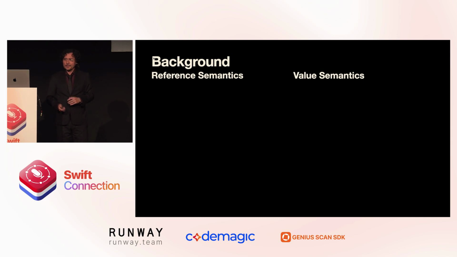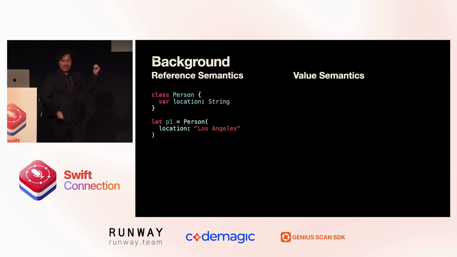This is a quick review of reference semantics and value semantics. An engineer named James Dempsey has a very good essay on this topic. I will have a link on the final slide. This is an example from James. Suppose we create a Swift class called person with a var location string property. We create a P1 instance with location Los Angeles. We create a copy P2, set the location of P2 to be Paris, and now we print the location of P1. Well, person is a class, so the location of P1 is Paris.